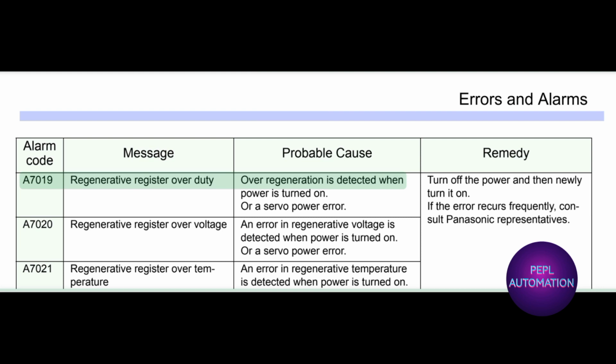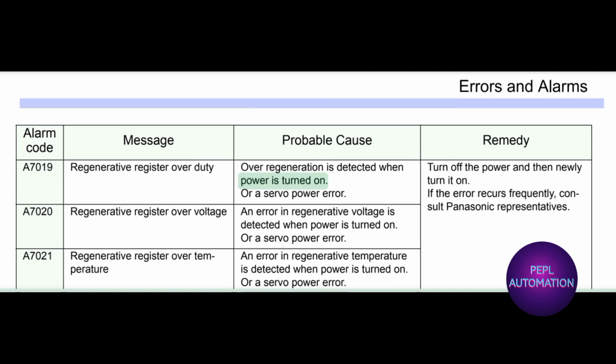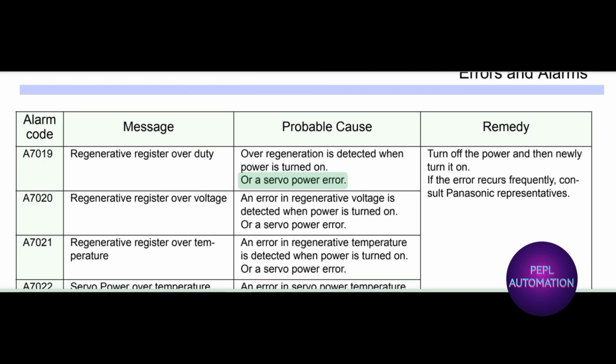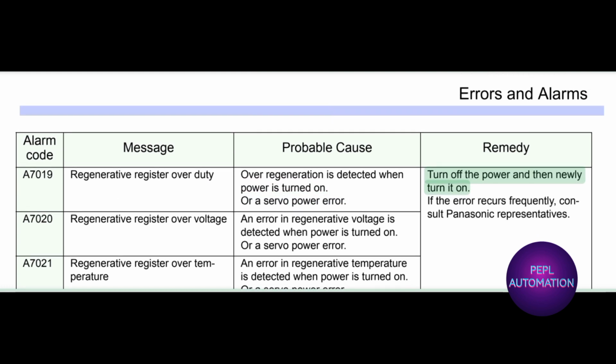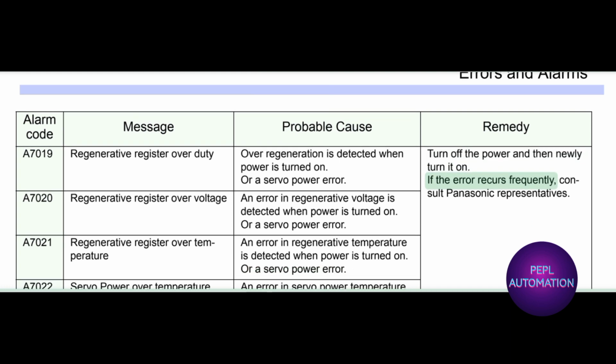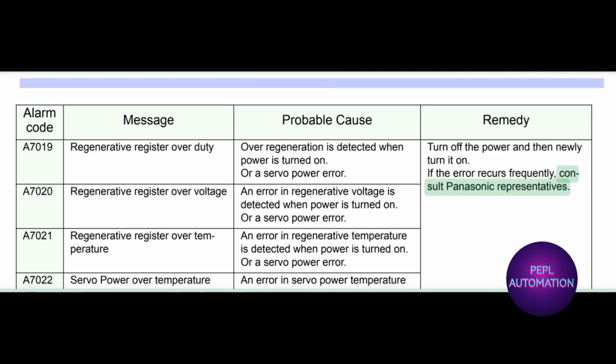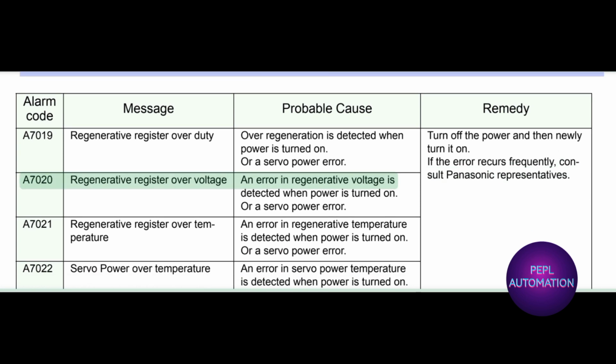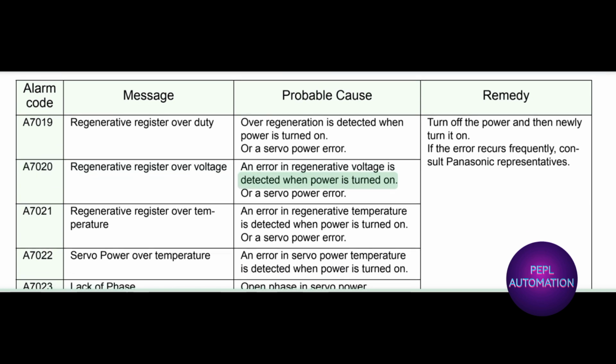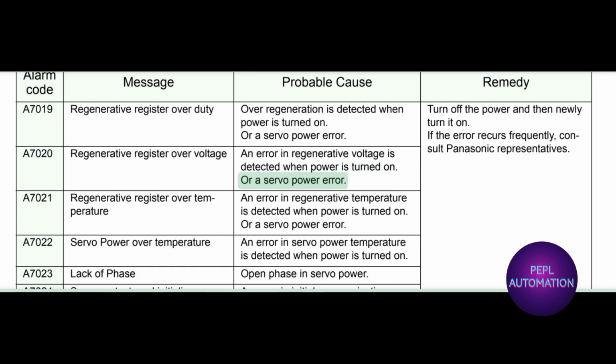A7019 regenerative register over duty. Over regeneration is detected when power is turned on, or a servo power error. Turn off the power and then newly turn it on. If the error occurs frequently, consult Panasonic representatives. A7020 regenerative register over voltage. An error in regenerative voltage is detected when power is turned on, or a servo power error.